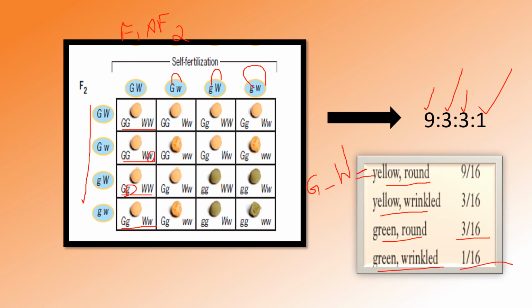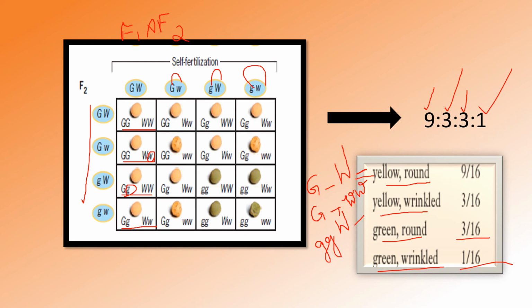The next one is yellow but wrinkled. If the gamete is wrinkled, both alleles should be in recessive condition. Next is green round. If it is green, then the letters should be gg, and here it is no problem if one is capital or recessive.